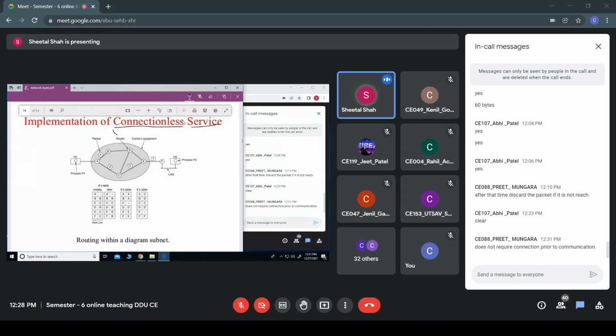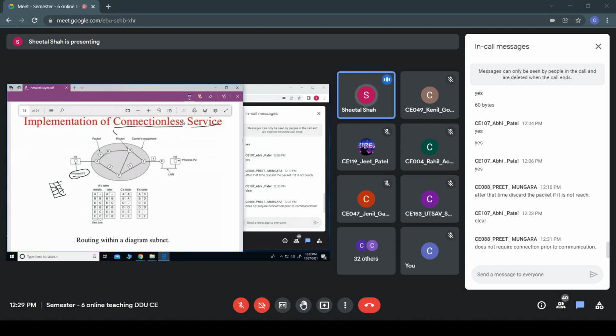For example, say host H1 has some process P1 and it has 4 different packets, say 1, 2, 3, 4. In case of connectionless service, each of these packets can be independently routed. It is not necessary that they pass through the same path.